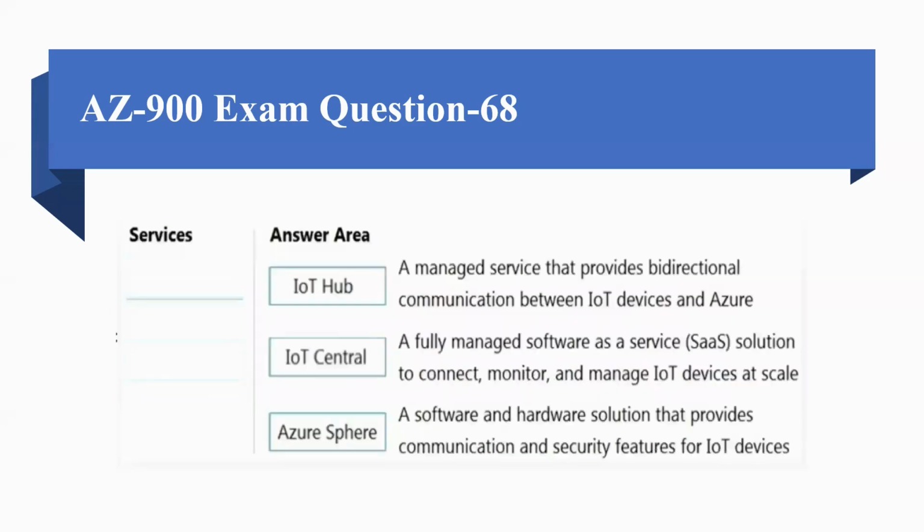So the correct options would be: IoT Hub is the managed service that provides bi-directional communication between IoT devices and Azure. IoT Central is a fully managed software as a service (SaaS) solution to connect, monitor, and manage IoT devices at scale. And Azure Sphere is a software and hardware solution that provides communication and security features for IoT devices.